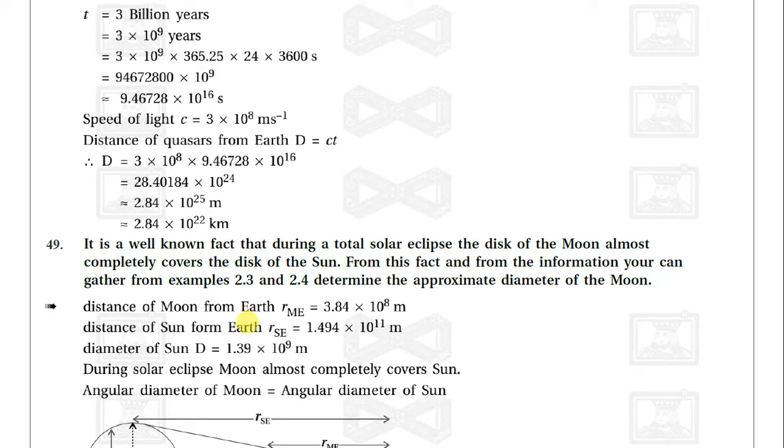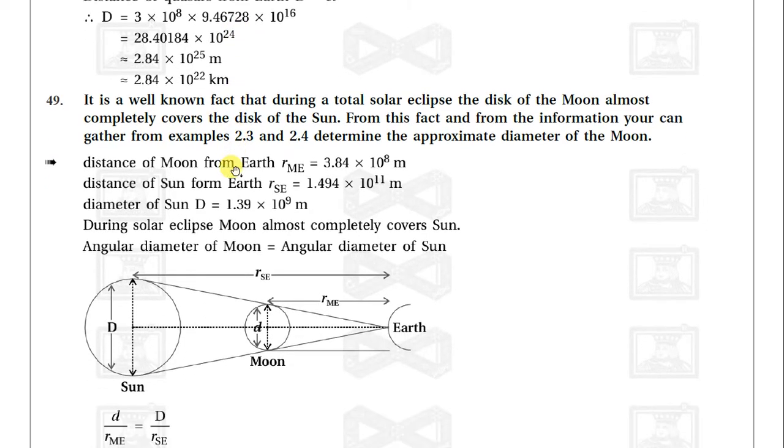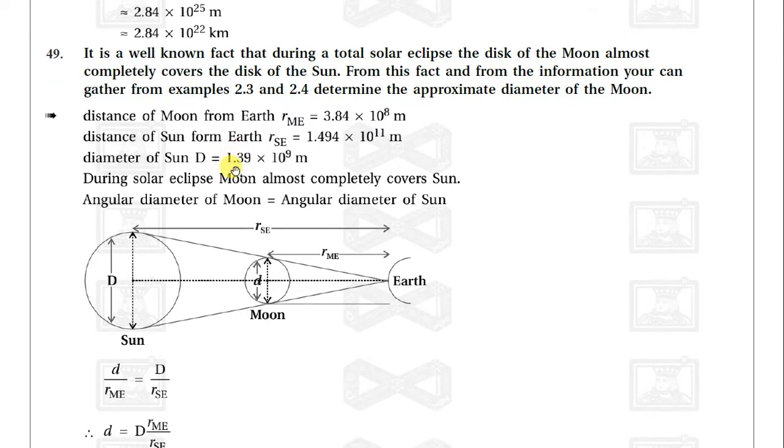So this is the time taken. The speed of light, c, is equal to 3 into 10 raised to 8 meters per second. So the distance of the quasar from the earth, d, is equal to c into t. So c is 3 into 10 raised to 8 and t is equal to 9.46728 into 10 raised to 16. So we will get the final answer, which is equal to 2.84 into 10 raised to 22 kilometers. Now we are discussing another example.